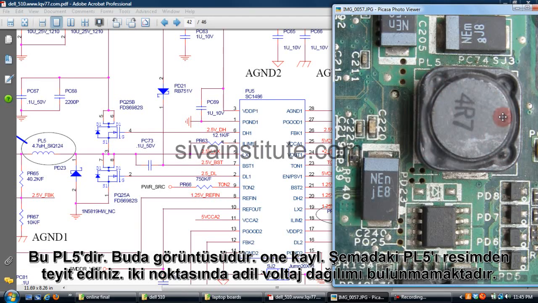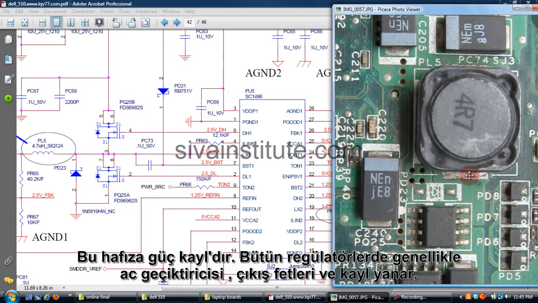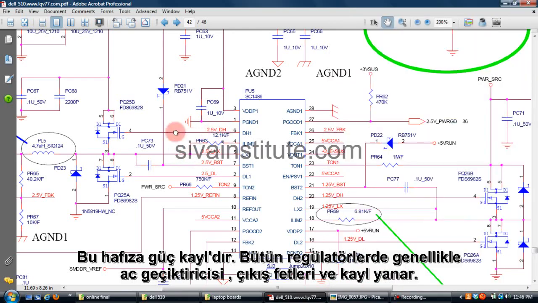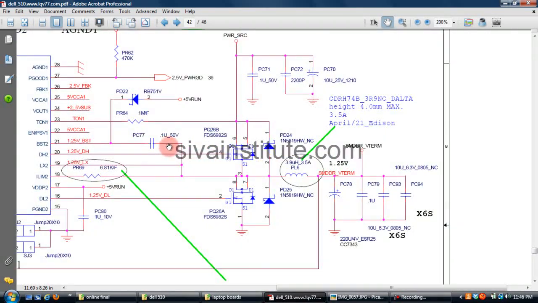This is the PL5 coil. You should check here whether 2.5 volts is there or not. This is the memory supply coil. So every regulator has an oscillator IC, output FETs and a coil. See here also 2 FETs, PQ26A and 26B. So this is also 2 in 1.